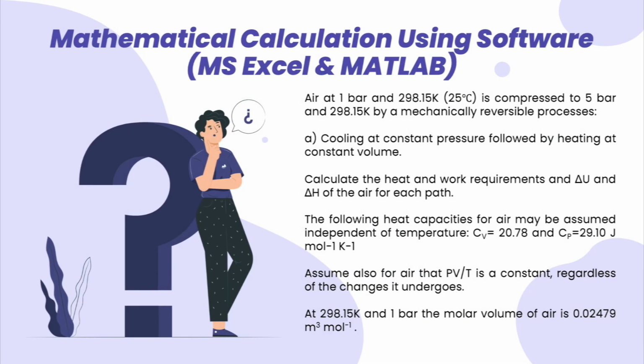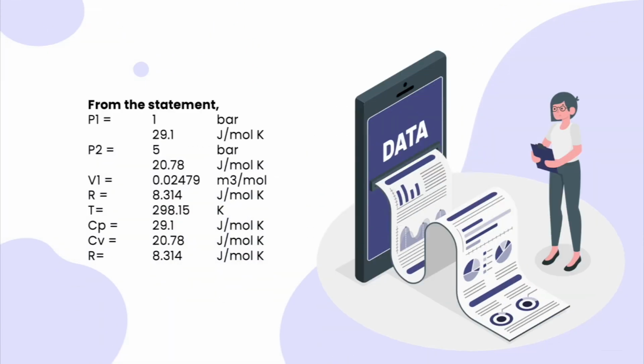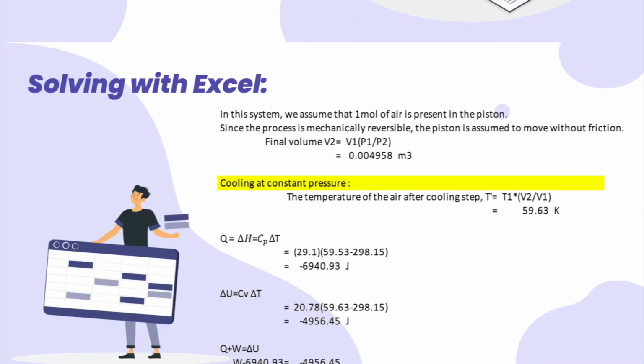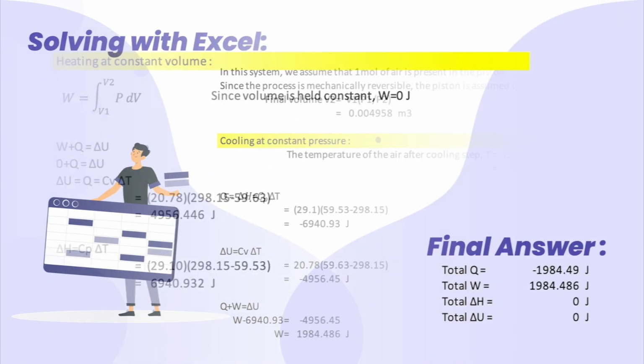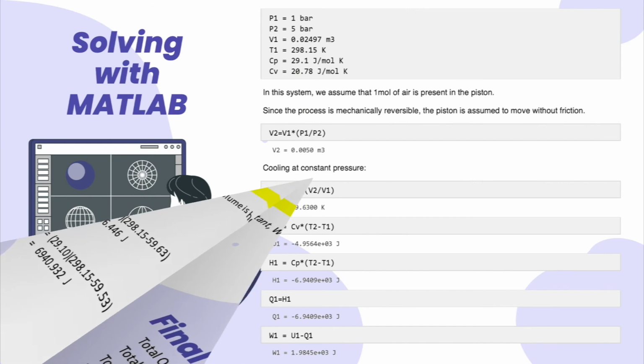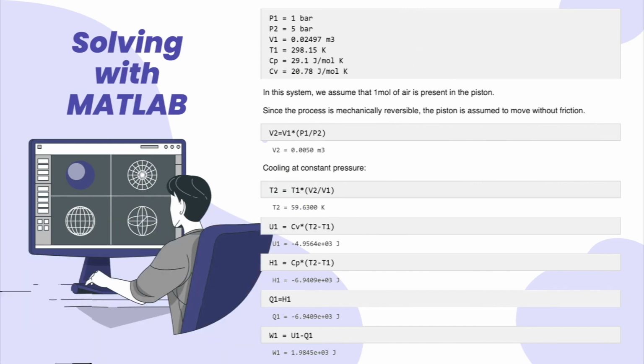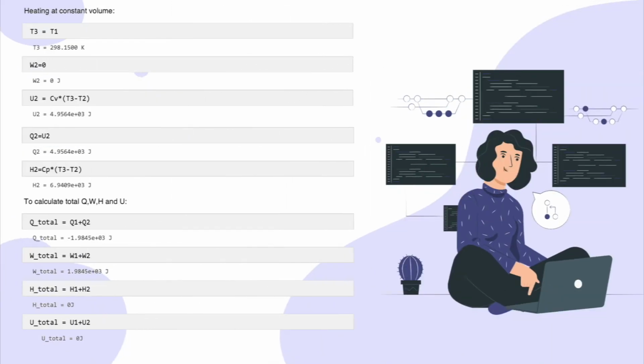Now, this is an example of a thermodynamic problem with all of the 3 topics that we discussed. From the statement, these are the following data. And this is our working solution using Microsoft Excel, which gives us these final answers. We also solved the problem using MATLAB, which gave us similar final answers. You can pause the video and look through the problem more in depth.